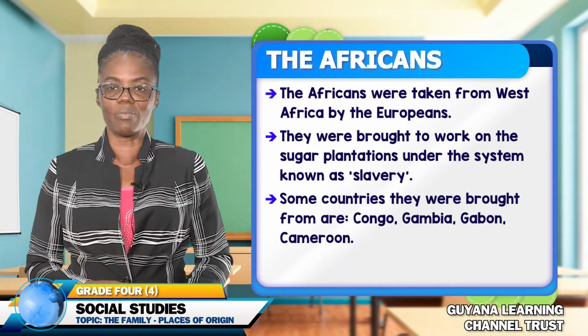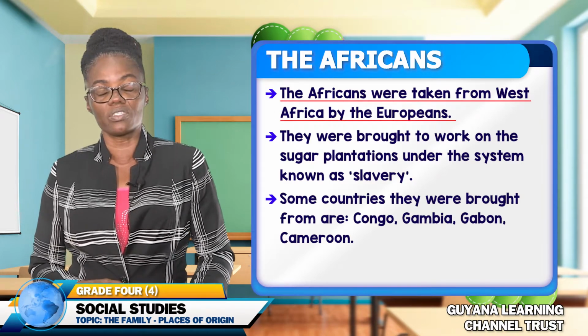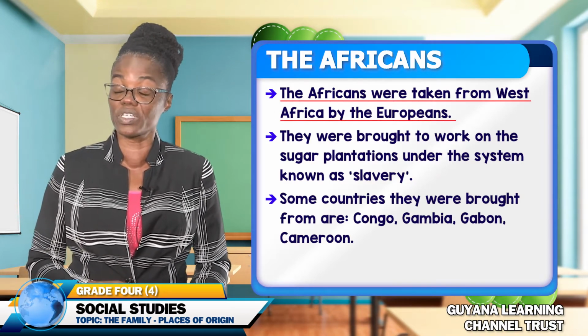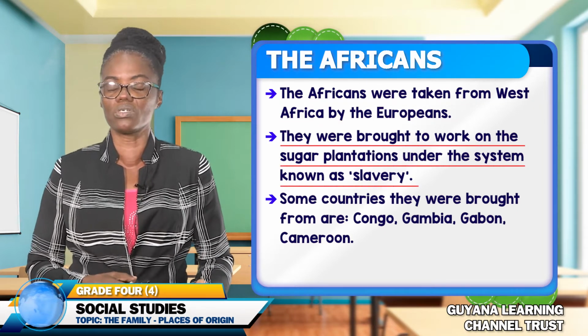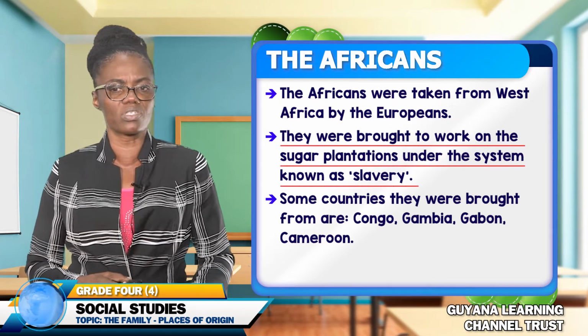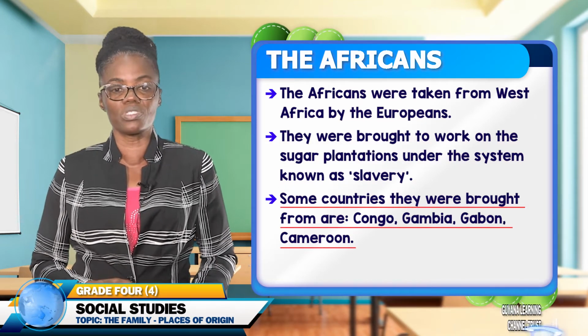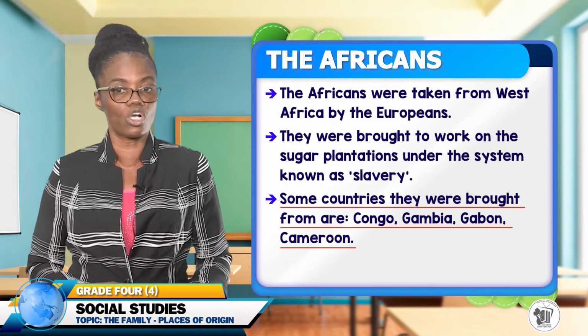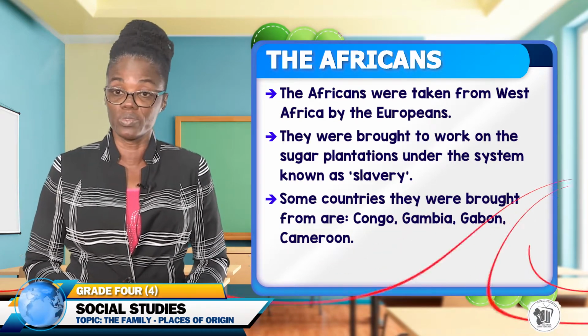Next, we will examine the origin of the Africans. The Africans were taken from West Africa by the Europeans. They were brought to work on the sugar plantations under the system known as slavery. Some countries they were brought from are Congo, Gambia, Gabon, and Cameroon.